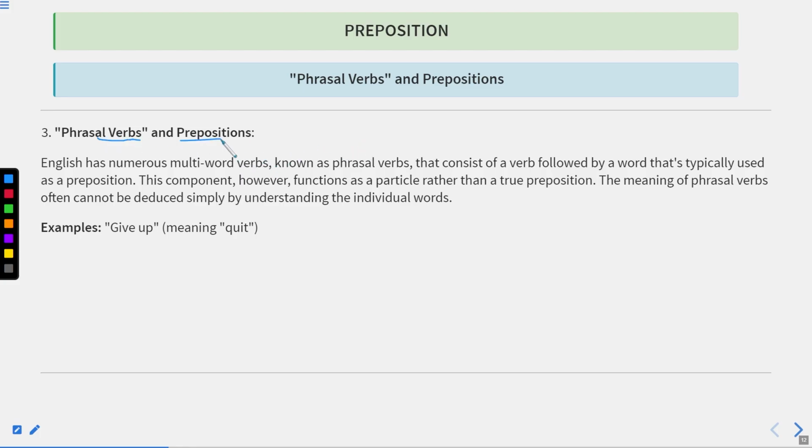Now, phrasal verbs and prepositions. English has numerous multi-word verbs known as phrasal verbs that consist of a verb followed by a word that is typically used as a preposition. This component, however, functions as a particle rather than a true preposition. The meaning of phrasal verbs often cannot be deduced simply by understanding the individual words.